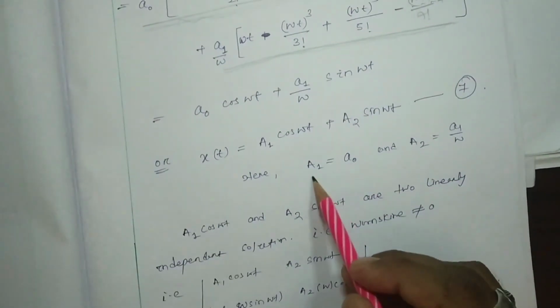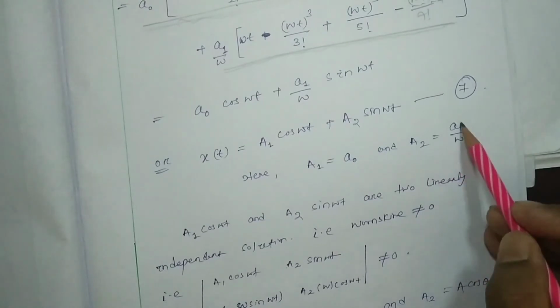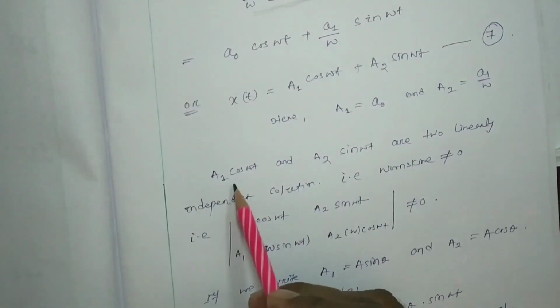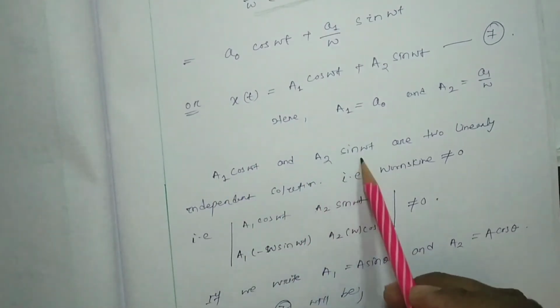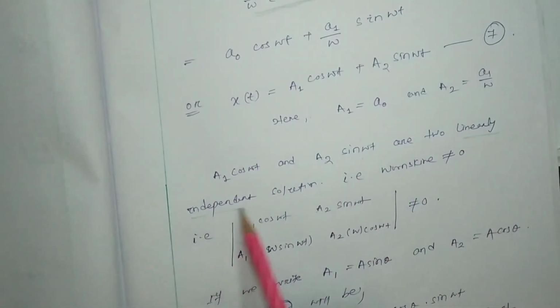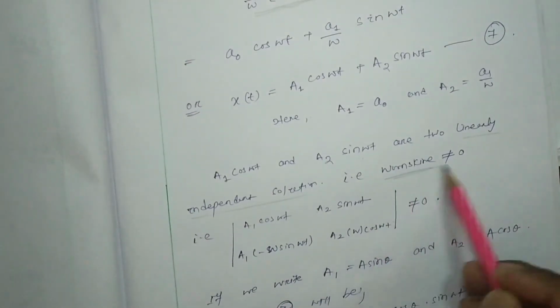Here we considered a1 as a0 and a2 as a1 by omega. So a1 cos omega t and a2 sin omega t are two linearly independent solutions, that is, their Wronskian is not equal to 0.